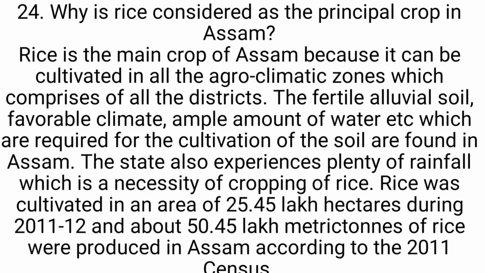The state also experiences plenty of rainfall, which is a necessity for the cropping of rice. Rice was cultivated in an area of 25.45 lakh hectares during 2011-12 and about 50.45 lakh metric tons of rice were produced in Assam according to the 2011 census.